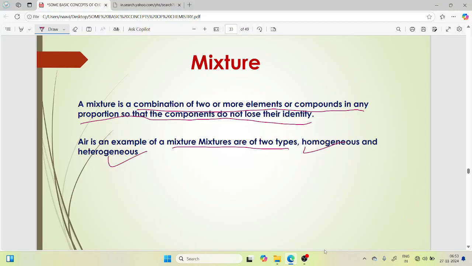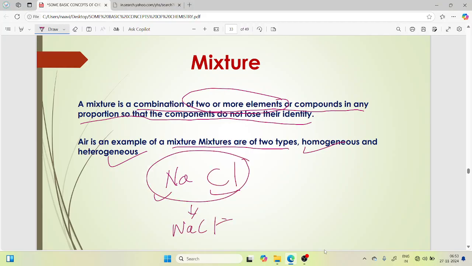So, a combination of two or more elements. Here the example is Na and Cl, sodium and chlorine. If these two are combined to form NaCl, and this NaCl is added into water, it will become a NaCl solution. This NaCl solution does not change its identity even though it is mixed with water.